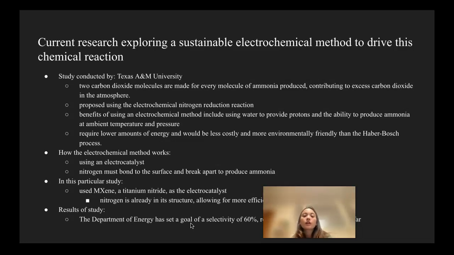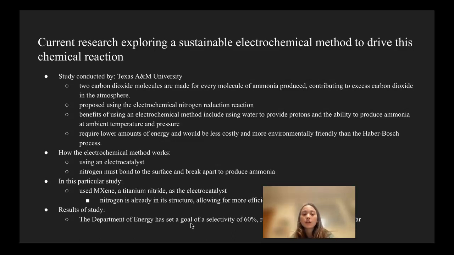The nitrogen is already in its structure, which allows for more efficient ammonia formation. So that is the difference. The difference is the electrocatalyst, which in this case is the MXene, a titanium nitride. And that titanium nitride has nitrogen already in the structure, which is the difference.